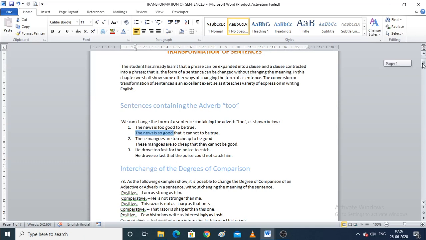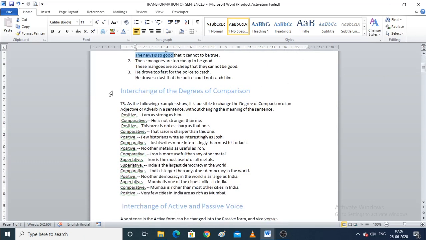Now the second one, which is interchange of the degree of comparison. When you want to change a positive sentence into a comparative sentence, how will you do that? I am as strong as him. This is a positive sentence where a person is saying that I am as strong as him. But if you want to make it a comparative sentence, where we compare two or more things with each other, how do we write it? He is not stronger than me. So here we are comparing.